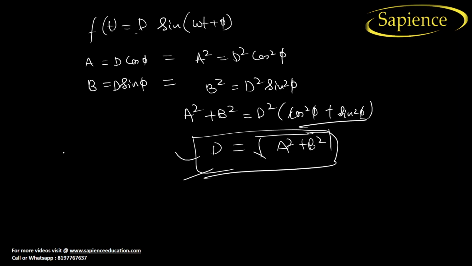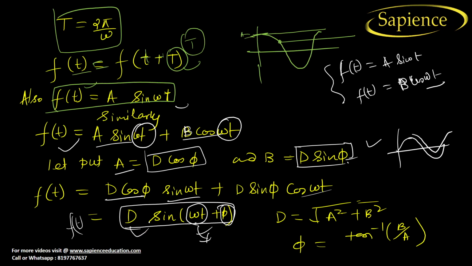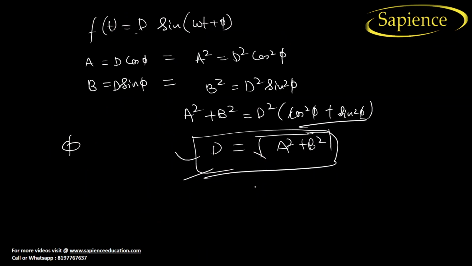Now let us consider the value of phi. Why? Because if we want to combine the functions, we need d and phi. We have arrived at the formula for d, now let us find phi. Let us consider this as equation 1 and this as equation 2.